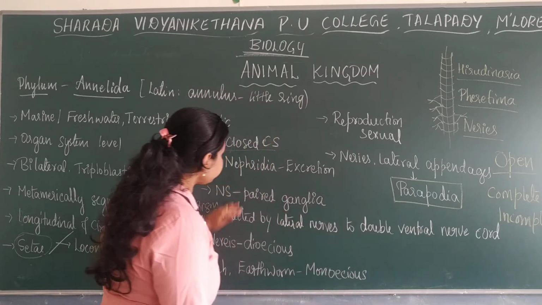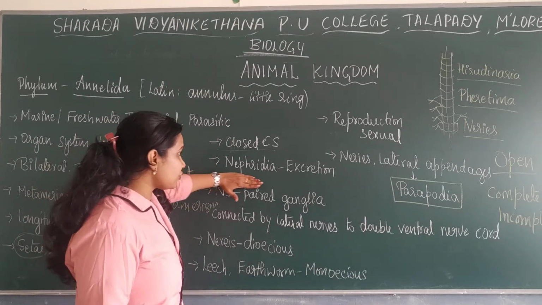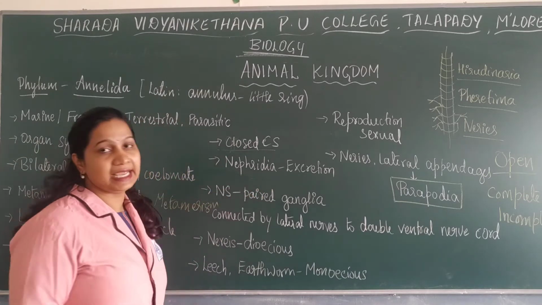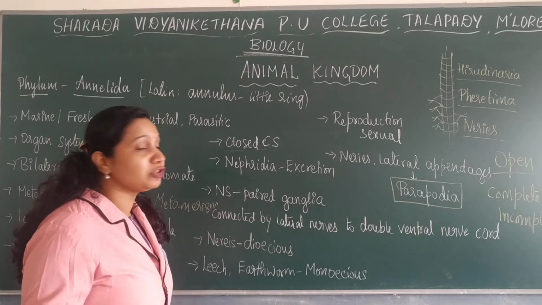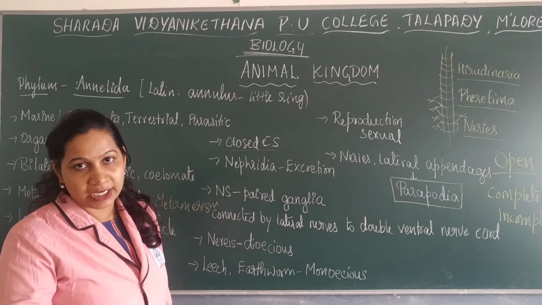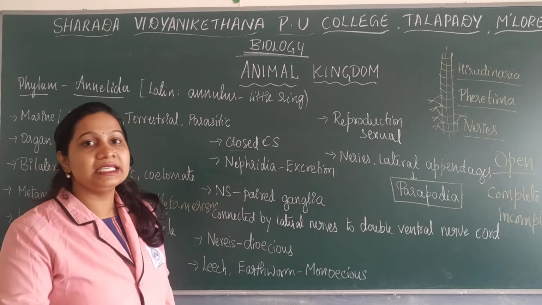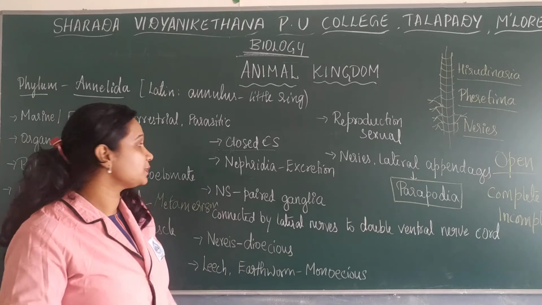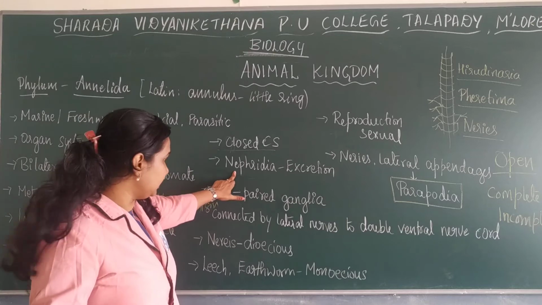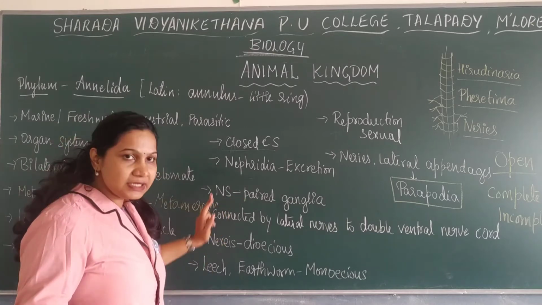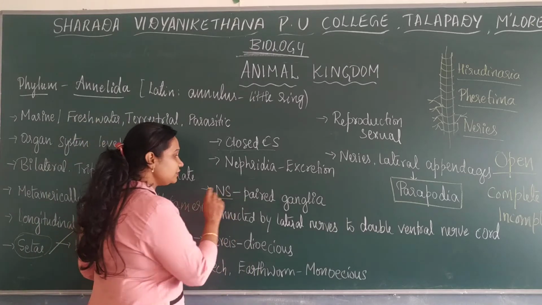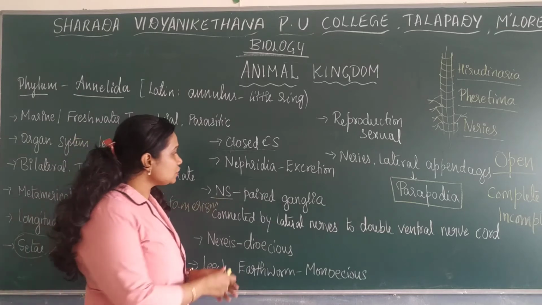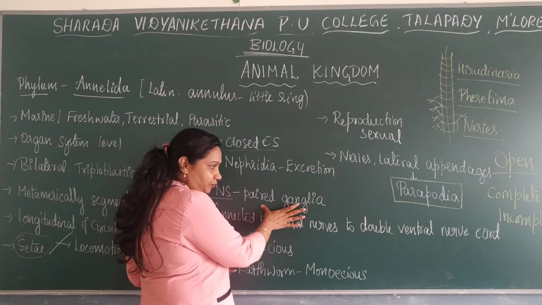So here there is a structure known as nephridia that is mainly meant for the process of excretion. Excretion takes place through the nephridia. And the nervous system: in the case of the nervous system, there is a presence of paired ganglia.